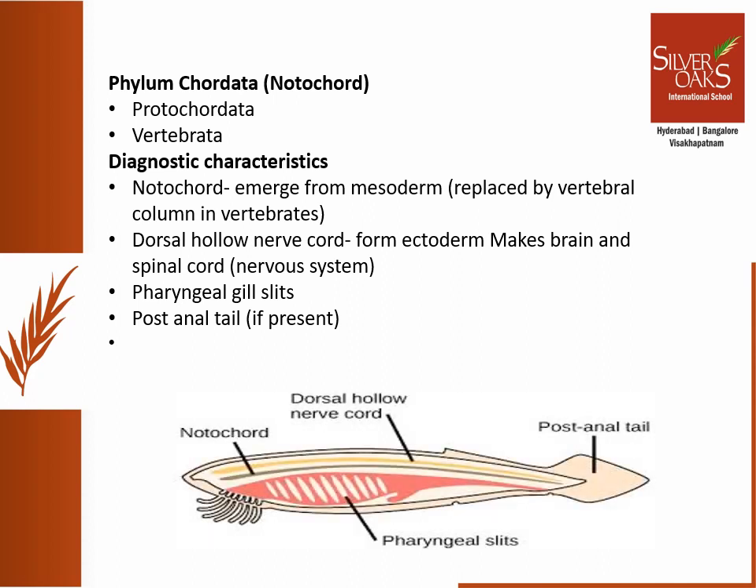Look at the example and observe the presence of the notochord, which is emerging from the mesoderm. The dorsal hollow nerve cord, which runs throughout the body, as you can see, emerging from the ectoderm. At the back, you can see the post-anal tail, and then you can also observe the pharyngeal gill slits here.